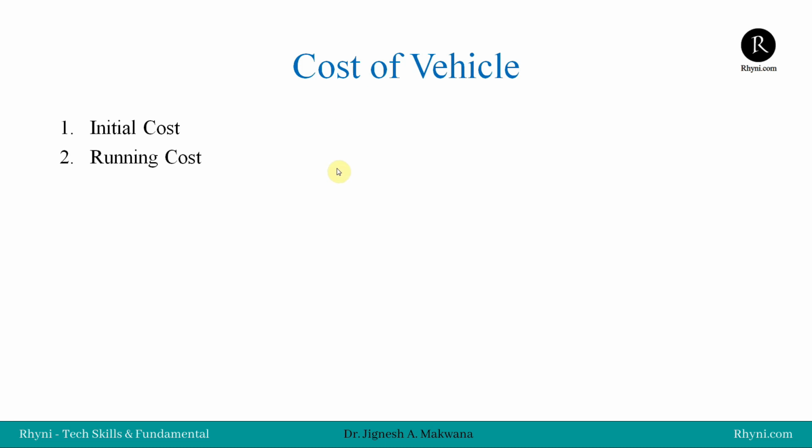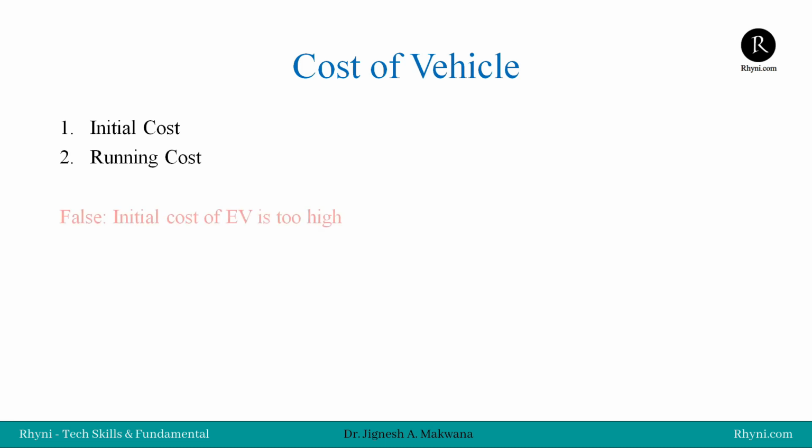So for petrol bikes, it is easy to calculate the running cost and initial cost, but things are different in the electric vehicle, because every electric bike comes with the fuel for the year. The battery accounts for almost 70% of your cost, and the electricity bill that you pay to the electricity company is also part of the running cost. So running cost is divided into two parts in an electric vehicle. First is the battery cost, that depends upon the rating of the battery, how much energy is there to run the electric vehicle. So let's understand it.